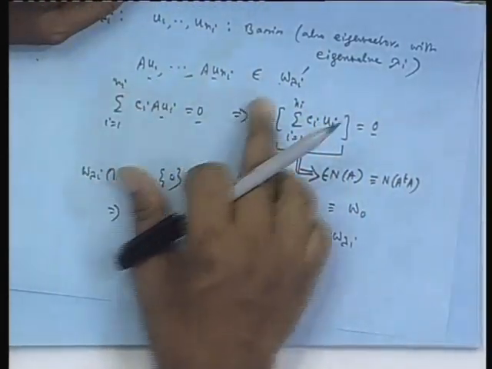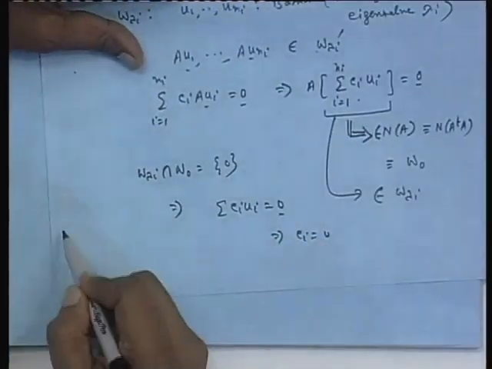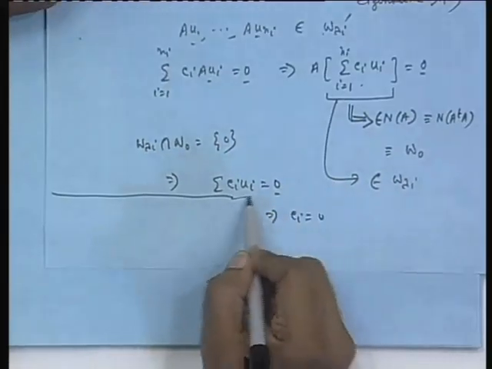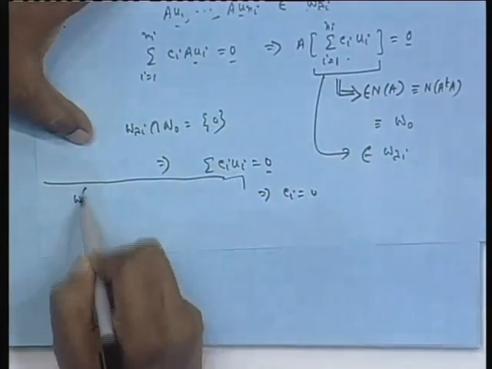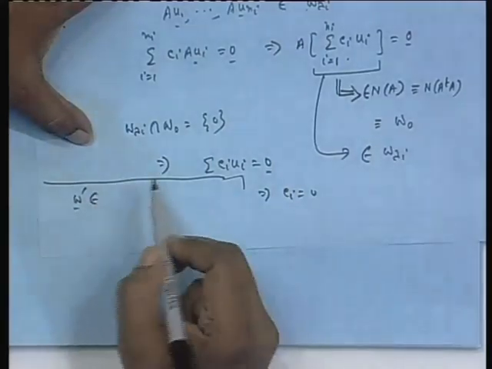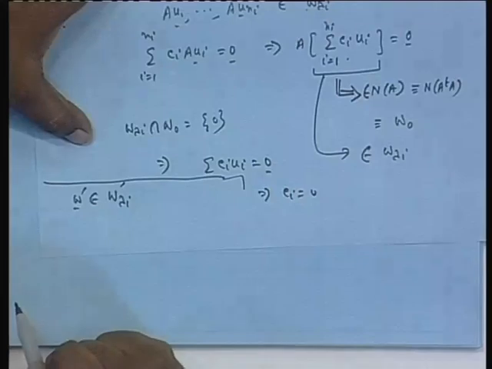let us take any vector belonging to W lambda_i prime, we will see whether it can be written as a linear combination of these n(i) number of vectors. So, let us take a vector say W prime belonging to W lambda_i prime.